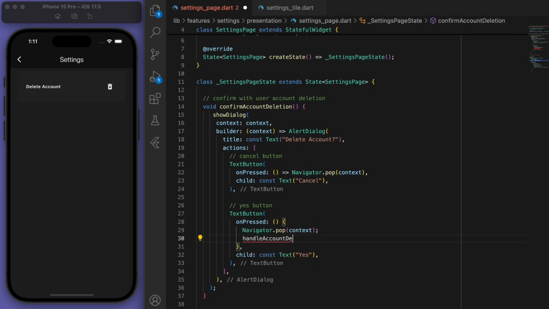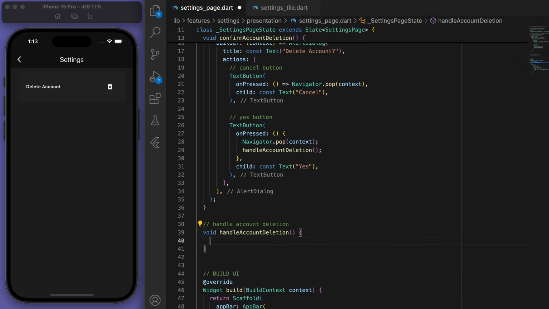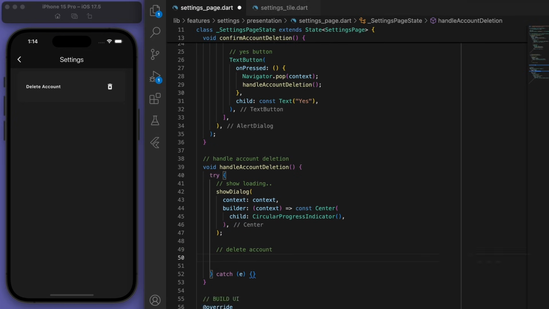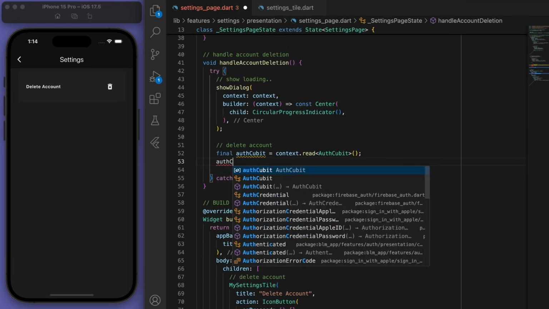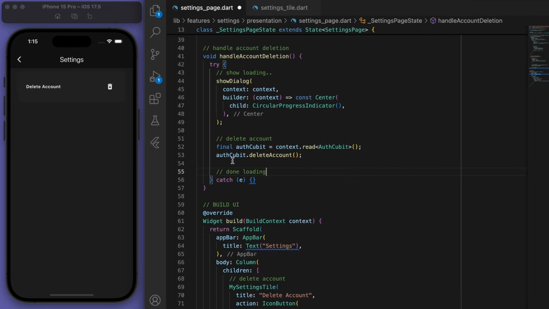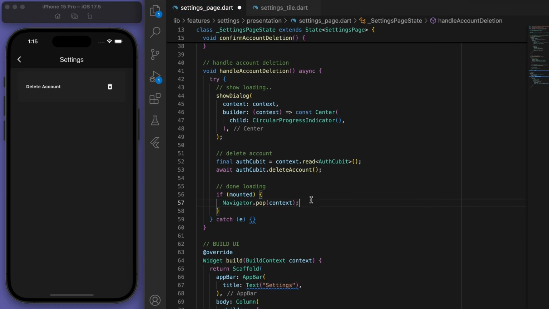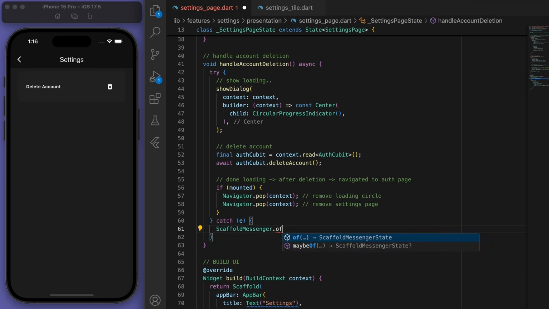And then when the user wants to actually delete it, let's handle the account deletion. So let's just show a loading circle. And then go to our auth cubit to delete the account. And once that's done, then we can pop the loading circle, as well as pop the settings page so that we can go back. And if we have any errors, let's just display the error.